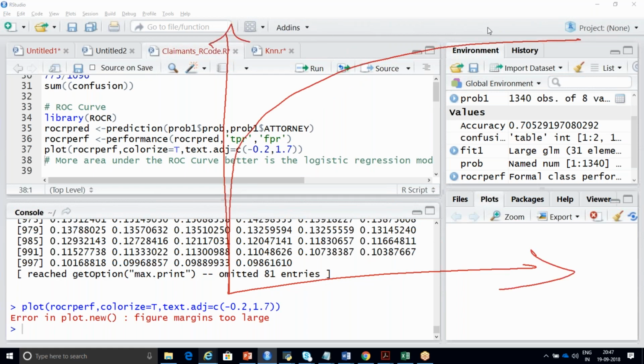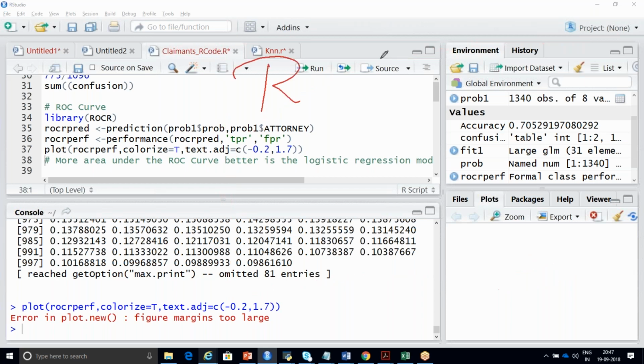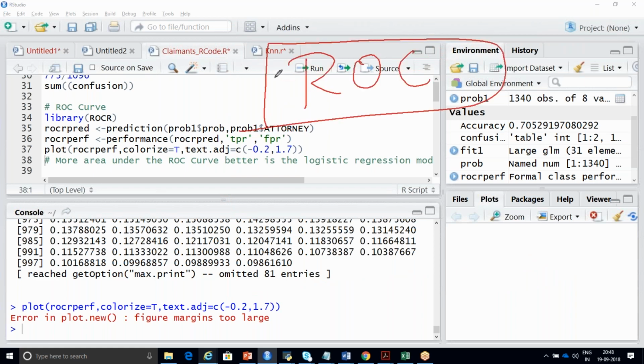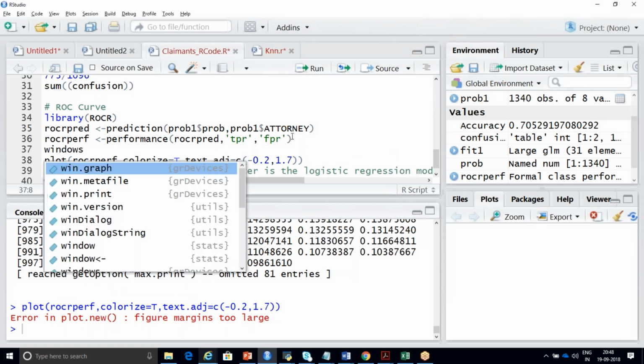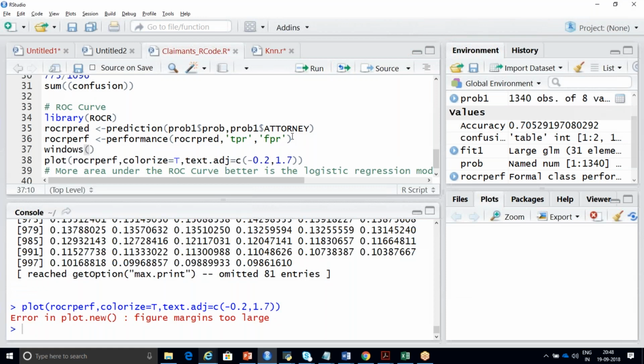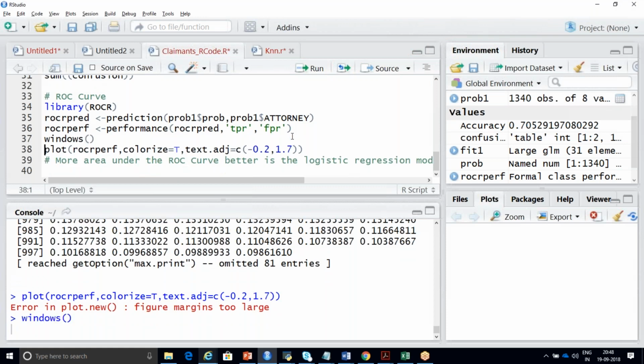So that is the reason. Try to do some research on ROC, and you should answer me that exact question. What is ROC? Not the full form of ROC. I am asking you to explain the theory behind ROC. I'm going to use a function called Windows to plot my ROC curve.